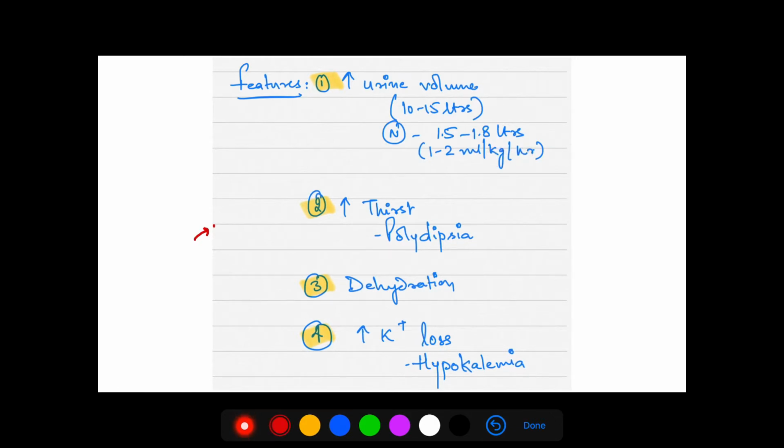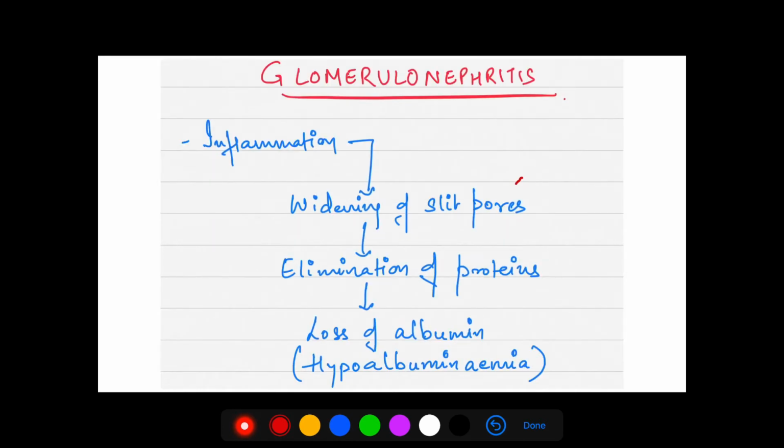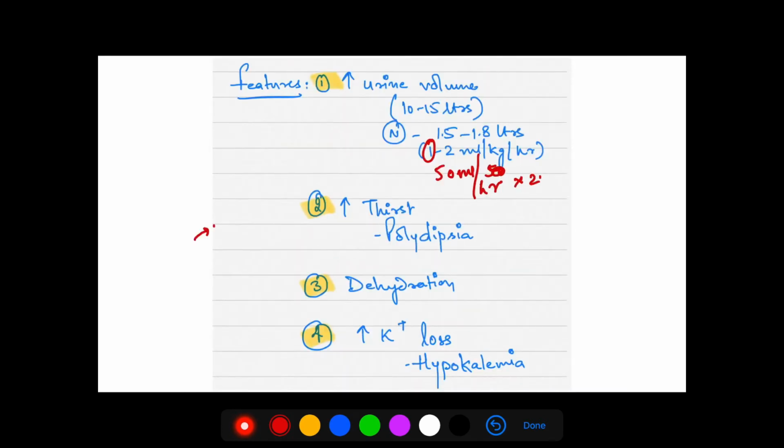So this is just a piece of knowledge that you should have. 1 to 2 ml per kg per hour means, let's say the individual is 50 kg, and let's take 1 ml per kg. So it means 50 ml per hour, into 24 hours.